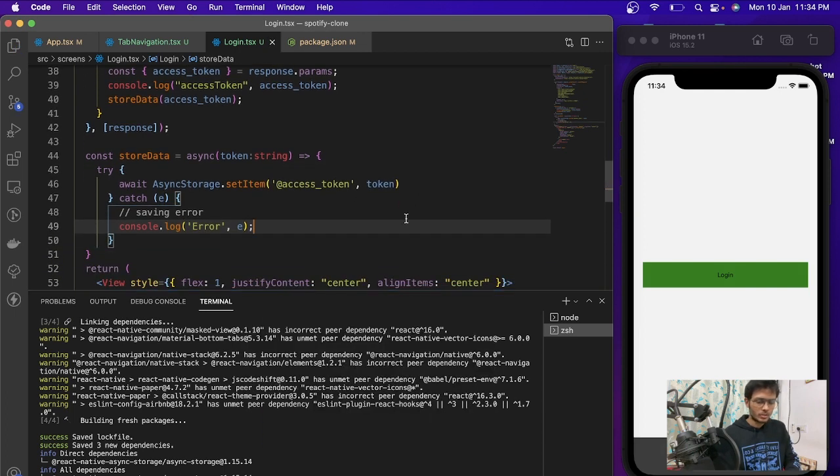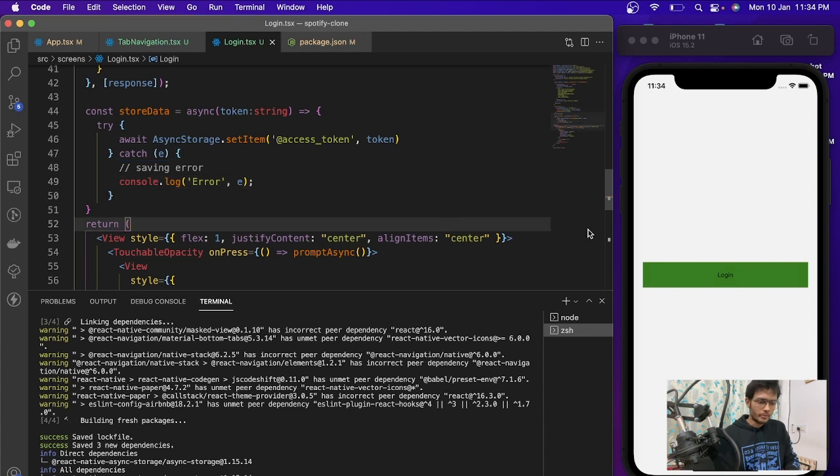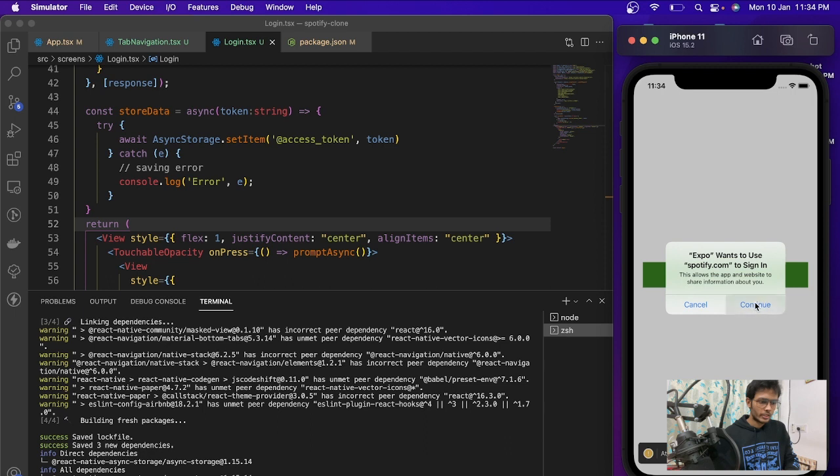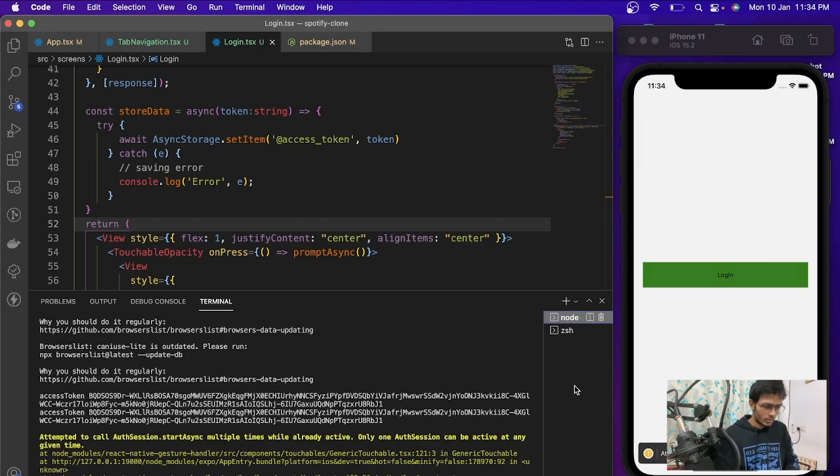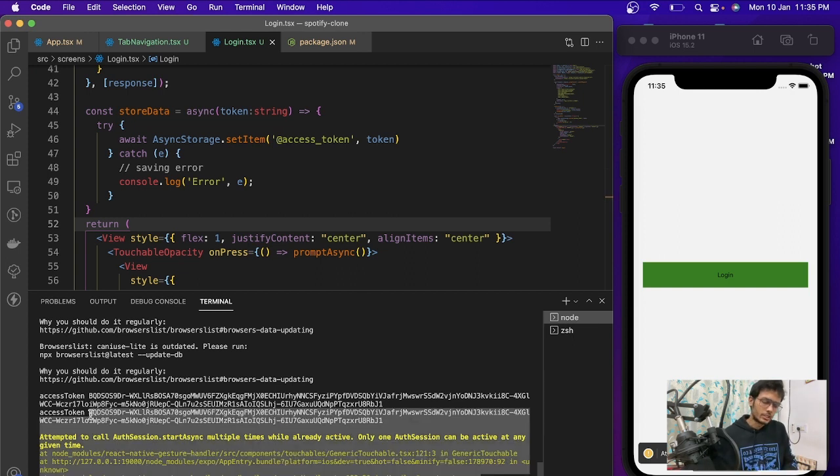Okay, so now when we just hit login and continue, yeah, we are able to save this. We got the token, and we have also saved that token to our async storage. And this is just a warning: we are using multiple, and the session is already initialized and we are still using it, so that's why it is there.